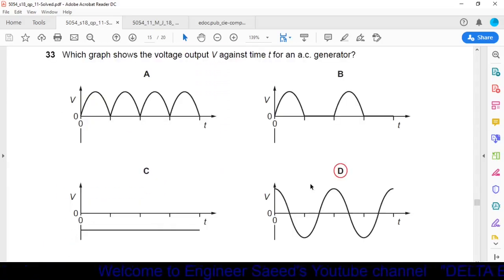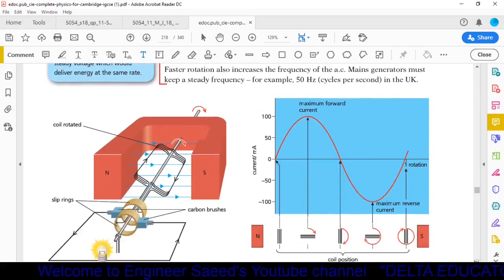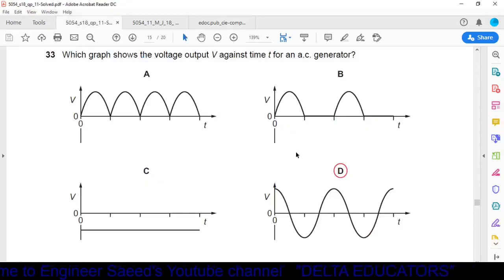Question number 33. Which graph shows the voltage output V against time t for an AC generator? In an AC generator, the waveform is shown here. This is the wave generated in an AC generator. This half cycle is positive, and this half cycle is negative, and the combination of these two is called one complete wave. So what will be the shape? The shape will be as shown in option D. So D is the correct option.